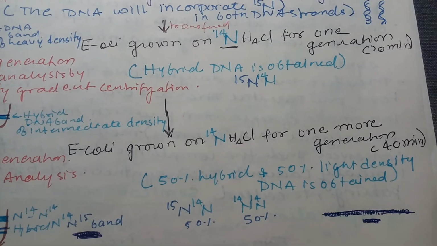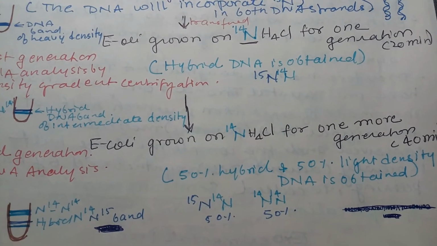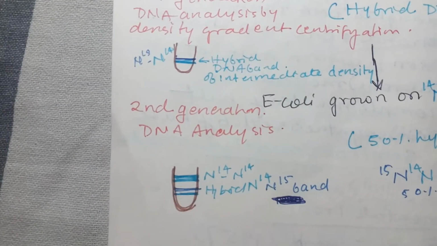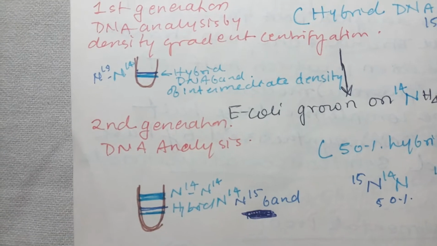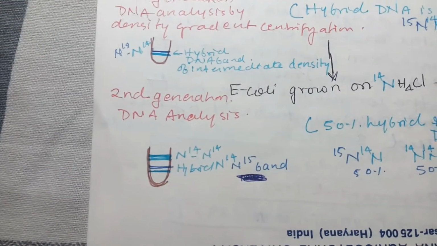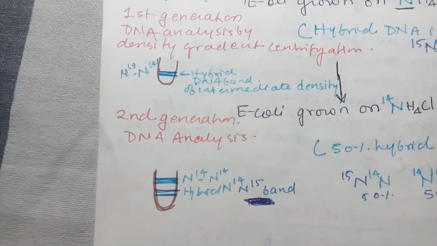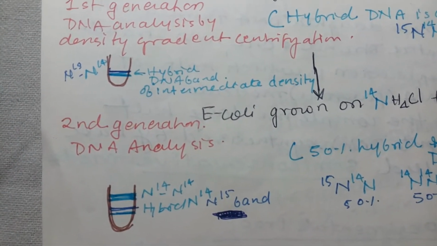What was observed was 50% hybrid and 50% light density DNA. The light band will be situated at the upper position. The heavy band would be situated below, because N15 has a higher molecular weight as compared to N14, and the hybrid band was seen in between.